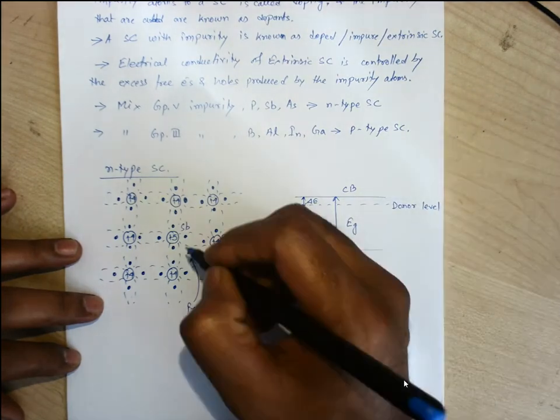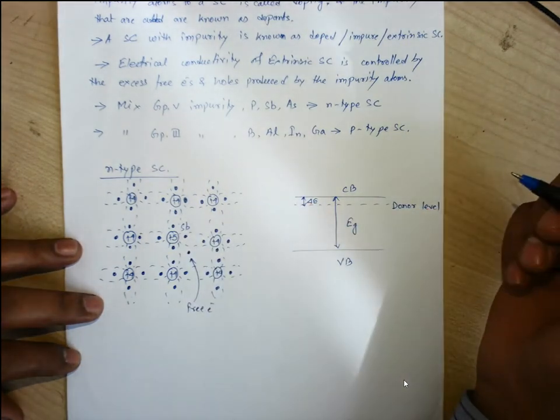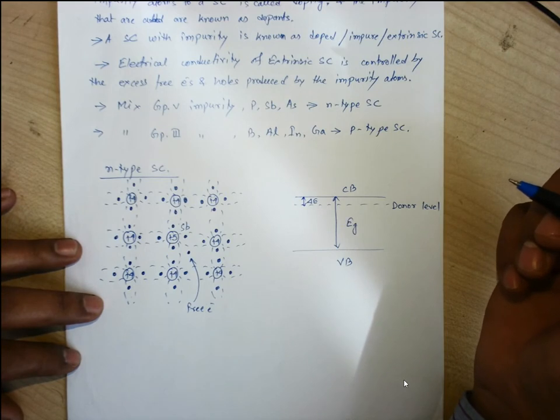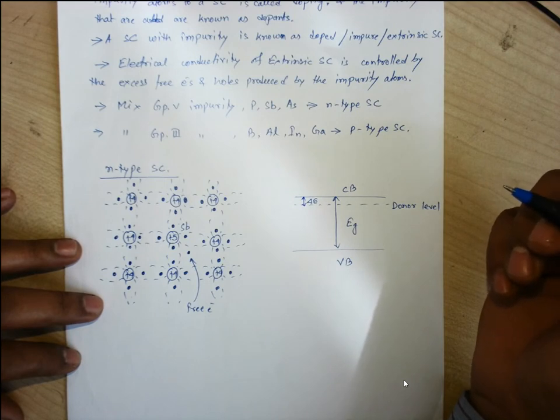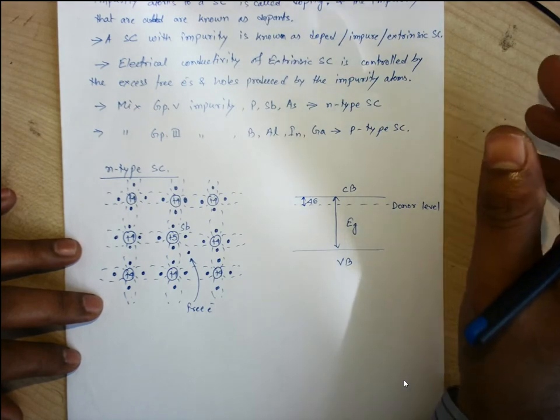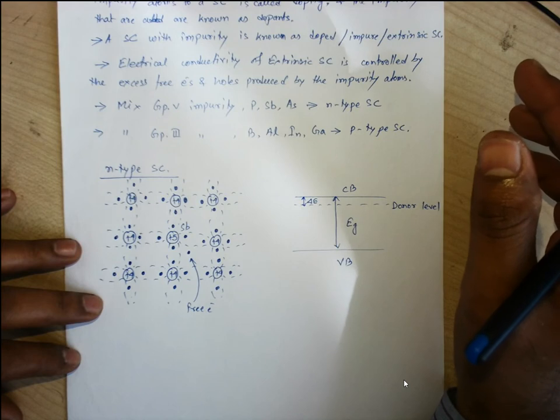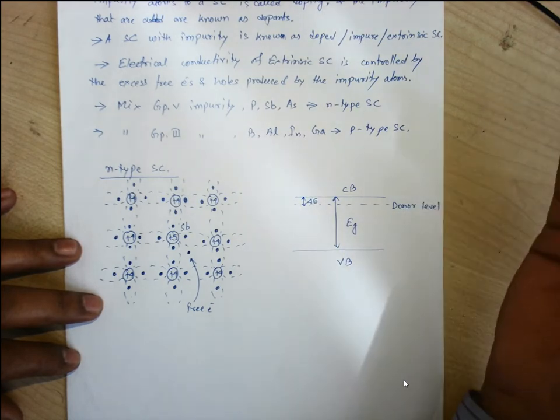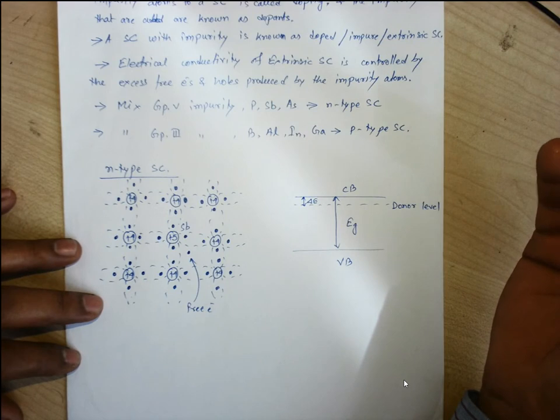After donating this extra electron to the crystal, this atom becomes a positive ion, and that positive ion is known as an immobile ion. This ion can't move in the crystal. The free electron which has gone to the conduction band becomes free and contributes to the current in the external circuit.